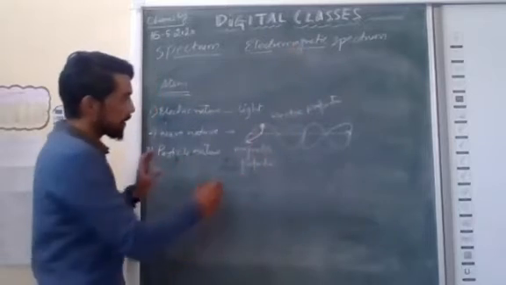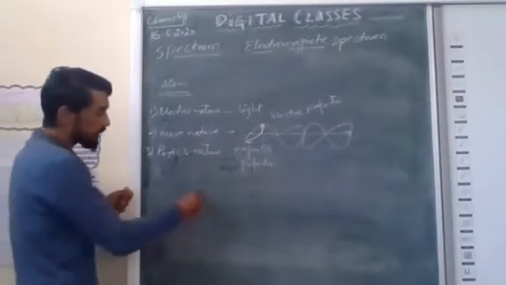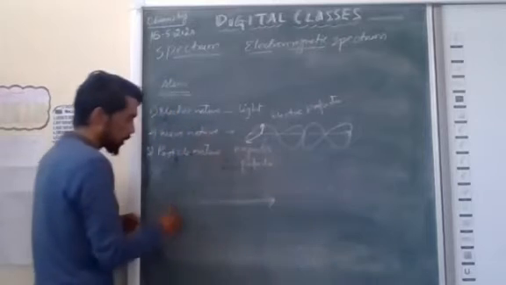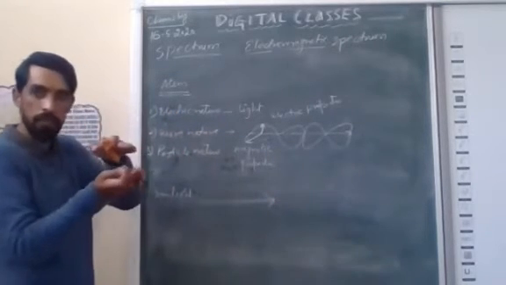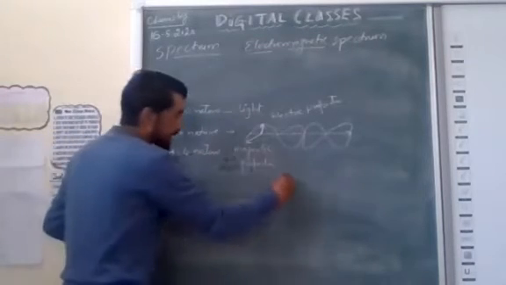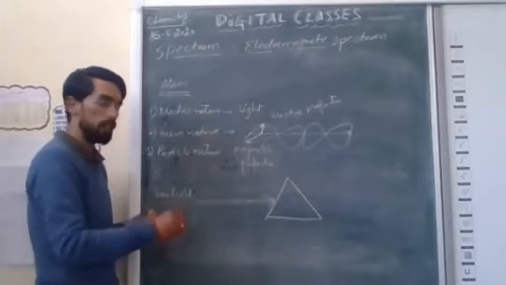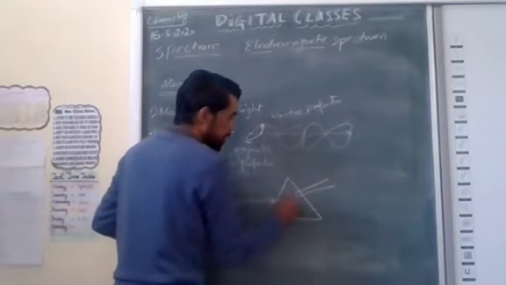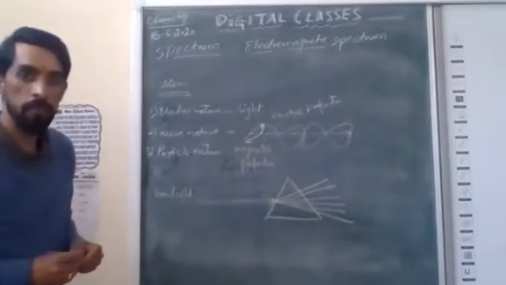Okay, now suppose this light will move toward this direction. Suppose sunlight, I'm talking about sunlight. Sunlight is a band of light, it is having a set of different rays that move. When this light is striking on a prism or any object, you know very well this light will reflect in basis how many colors?